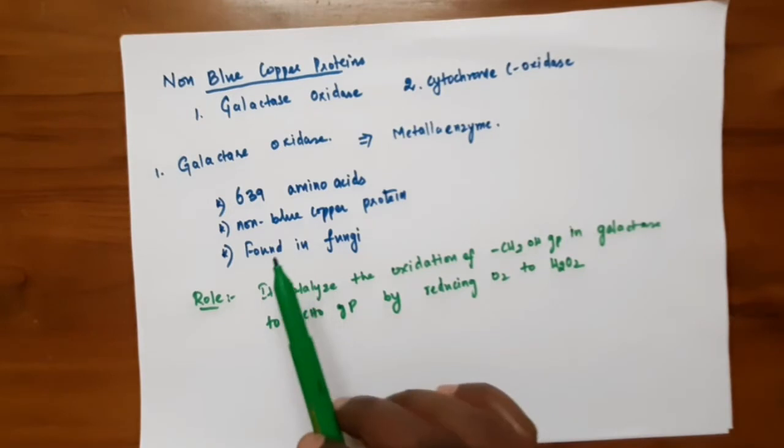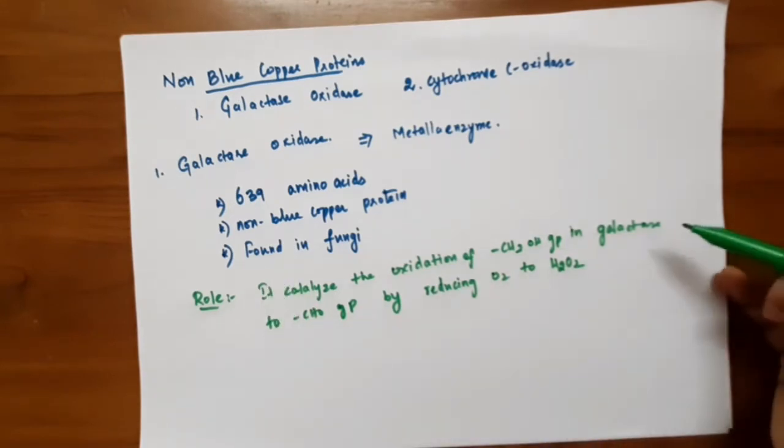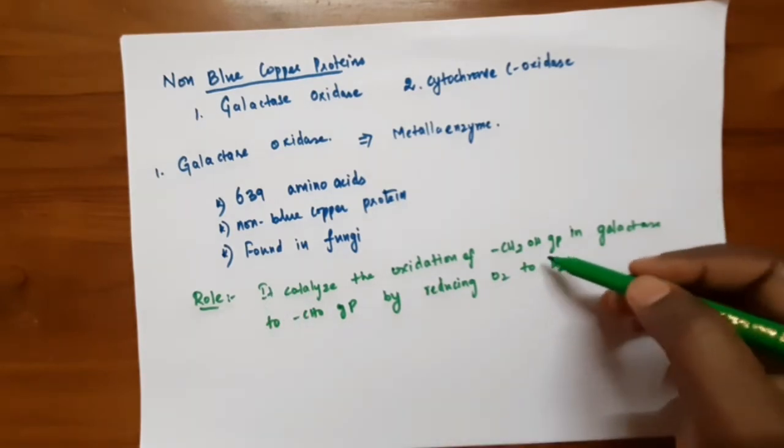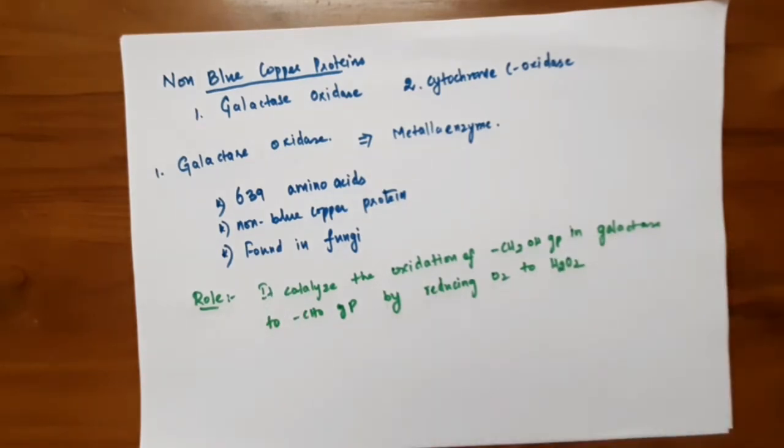So this is the role of galactose oxidase. Galactose is a monosaccharide. This metalloenzyme is used to convert the CH2OH group into CHO.